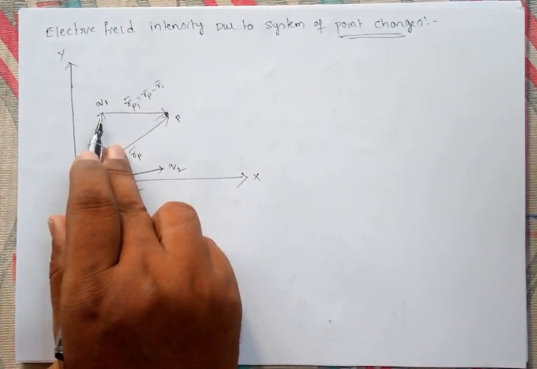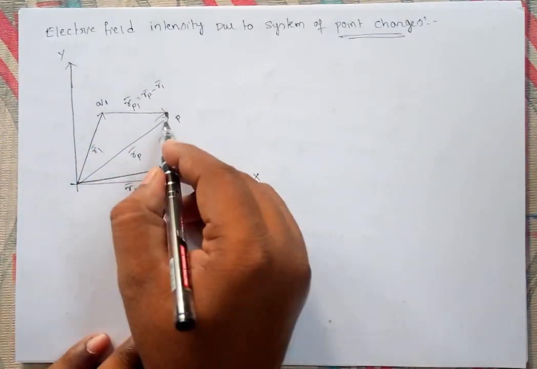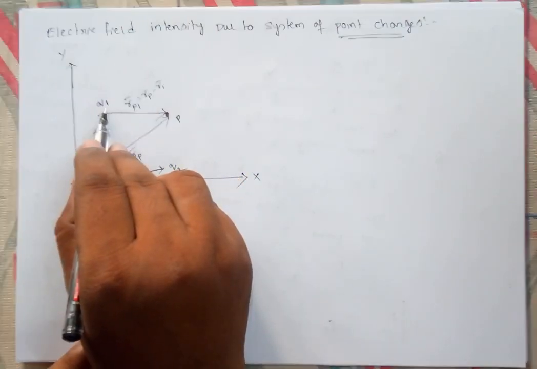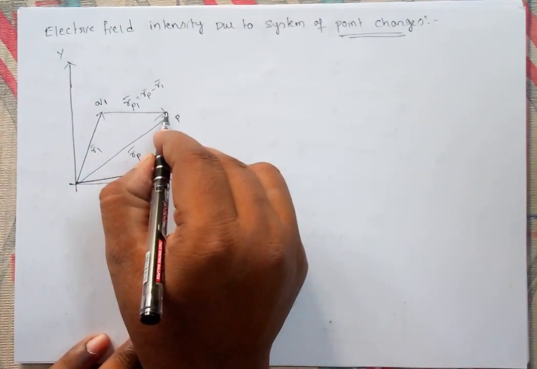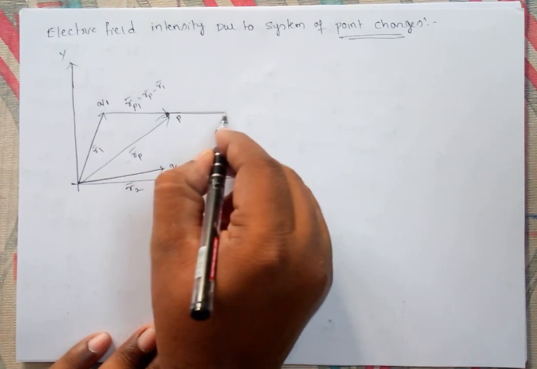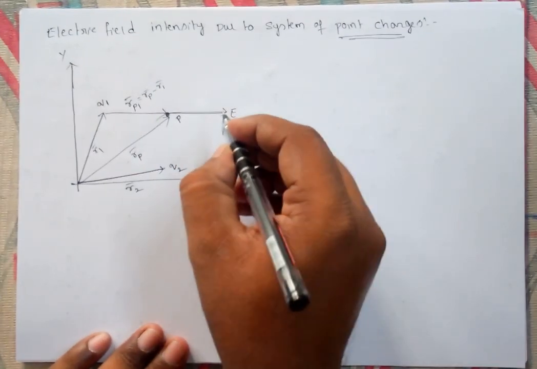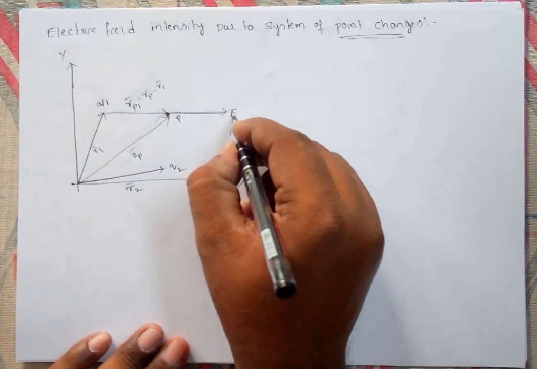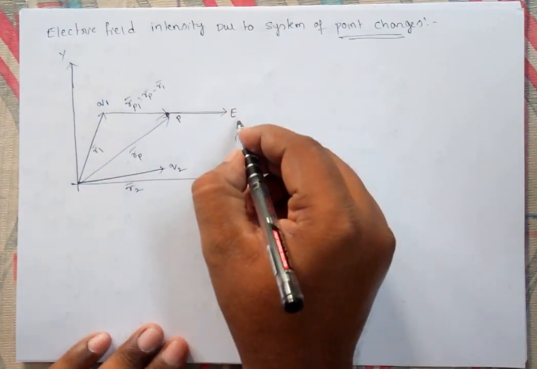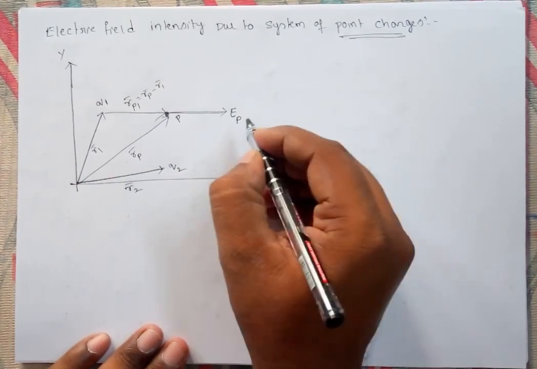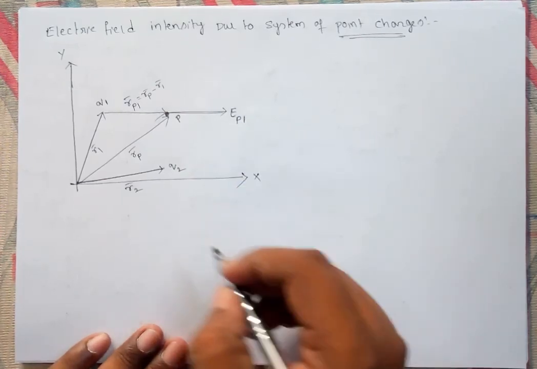This charge is a positive charge, no? So the electric field intensity at point P is away from it. This is the direction of electric field intensity E1 at point P due to charge 1.